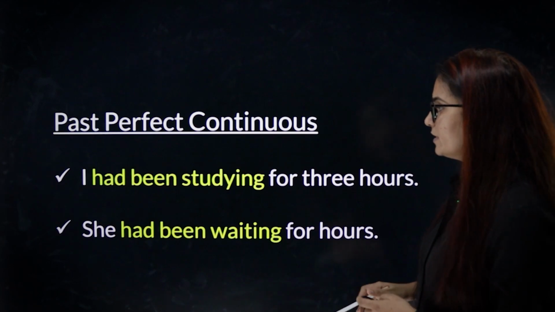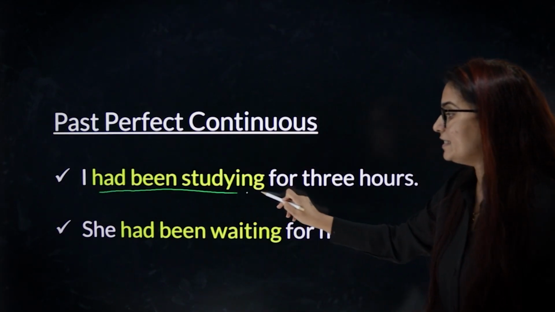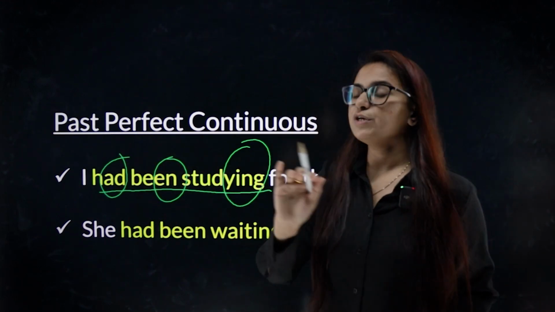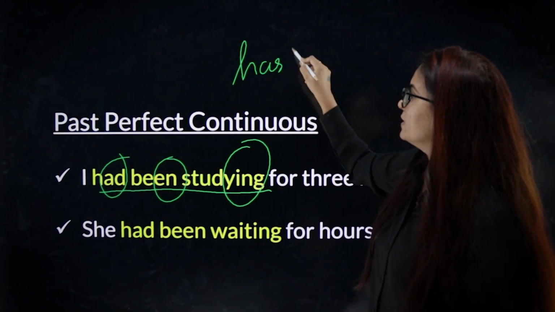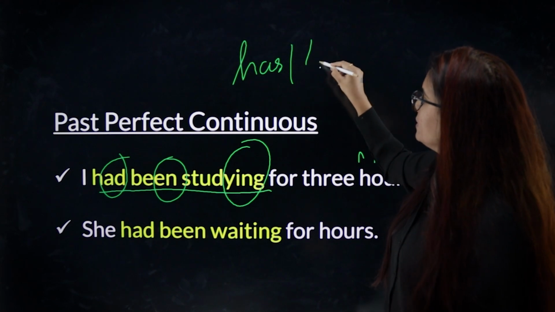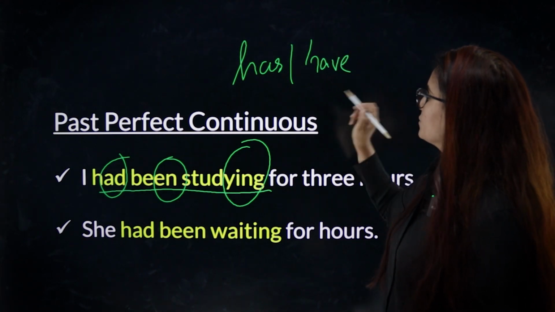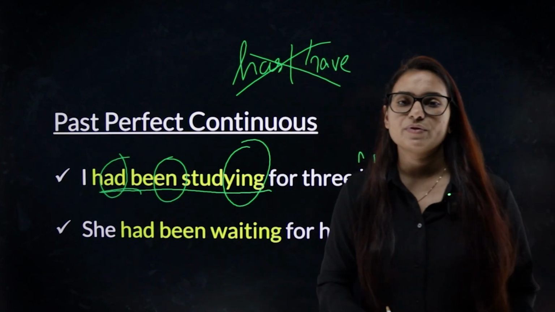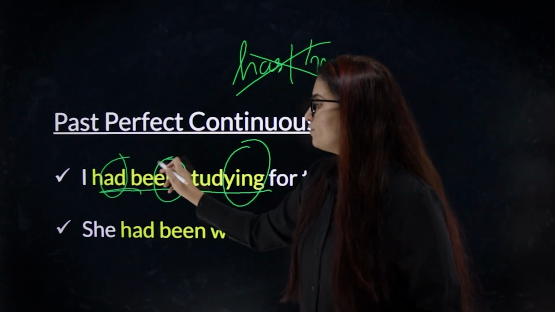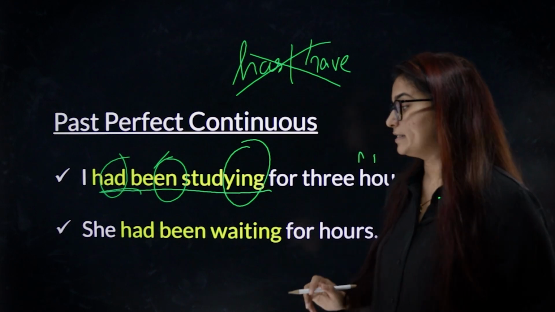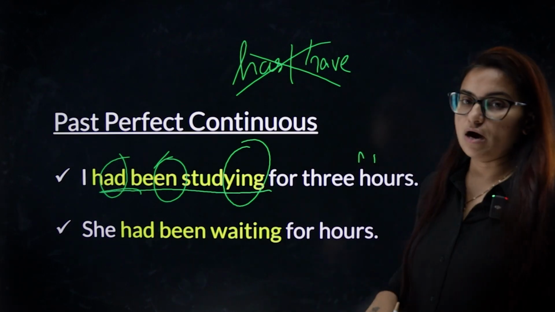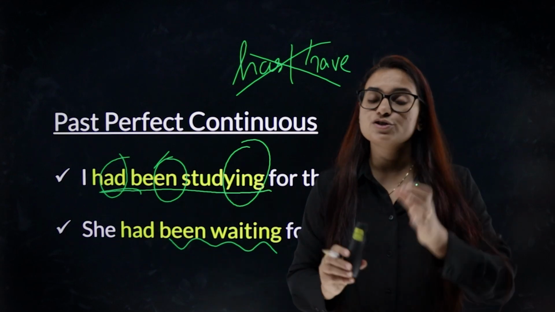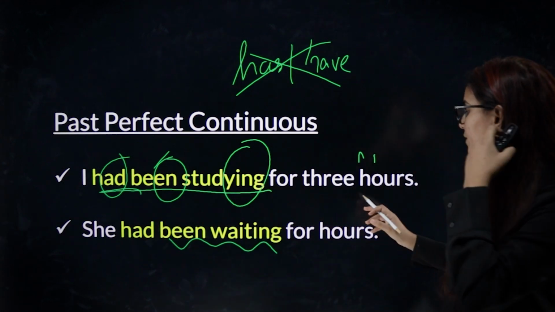So the structure is, I had been studying: had, been, verb ing form. You cannot use has or have in past perfect. This is wrong. The only verb you can use is had. I had been studying. Don't forget this been. It shows perfect tense. She had been waiting for hours. Her wait is over now. She's not waiting anymore. Okay?